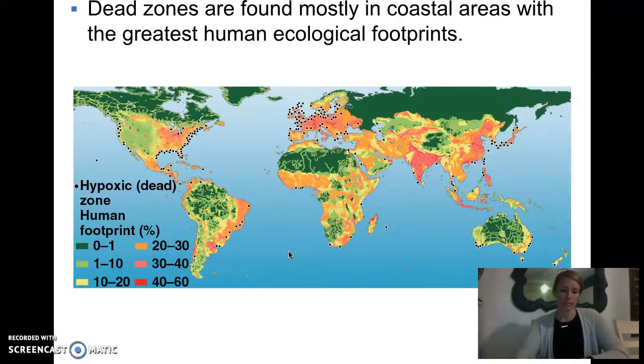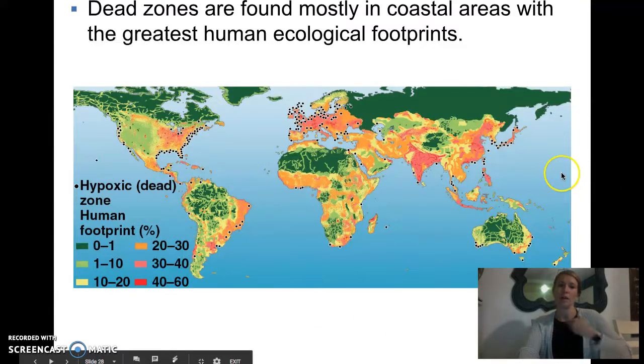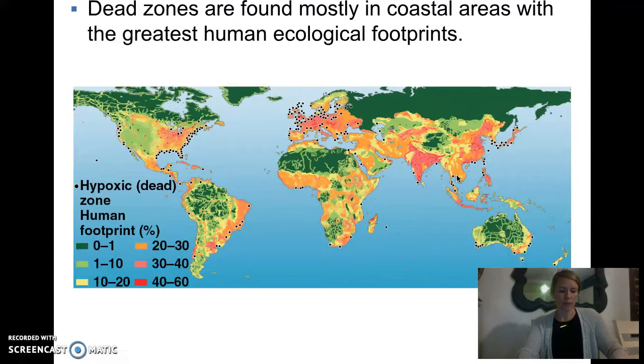So getting back to dead zones, dead zones are found mostly in coastal areas with the greatest human ecological footprints because all the runoff from our activities is causing the dead zones there. More than 500 dead zones have been recorded across the world, and this number is definitely increasing. But based on humans realizing that this is happening and doing something about it, we have been able to decrease some of them.